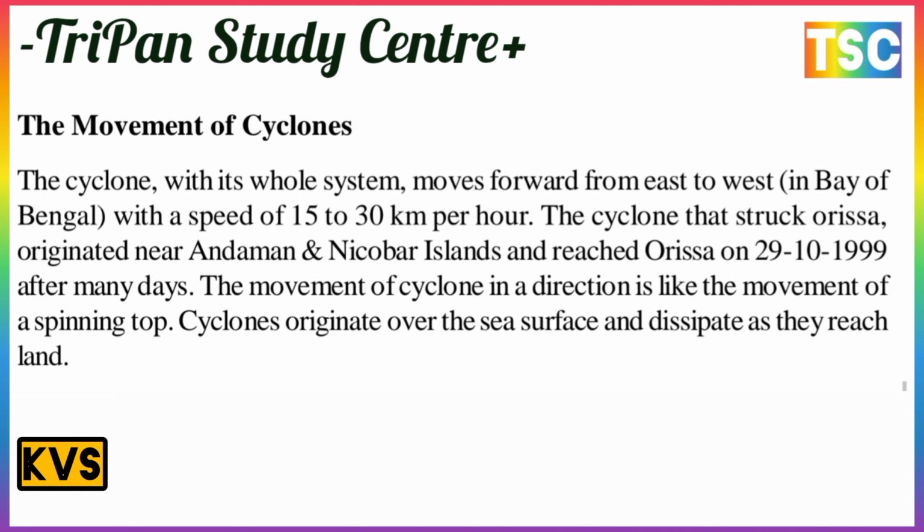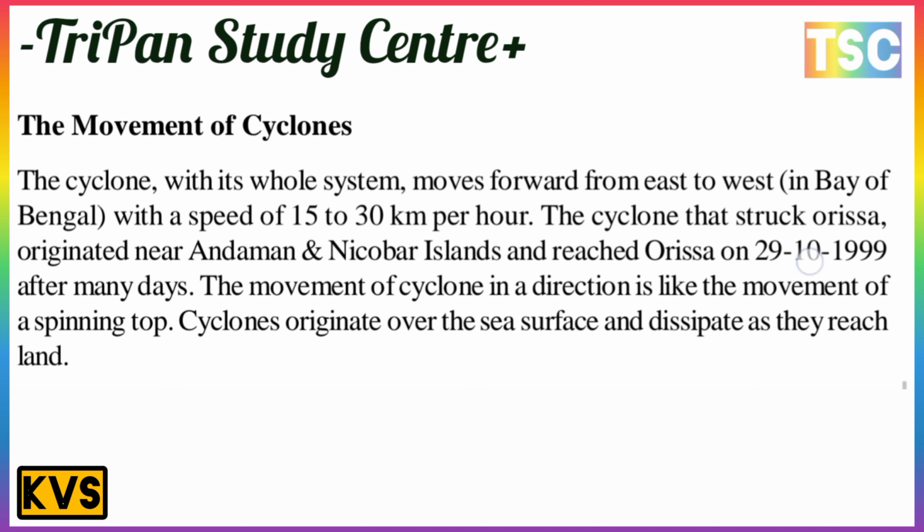The movement of a cyclone is like the movement of a spinning top. Cyclones originate over the sea surface and dissipate over land.